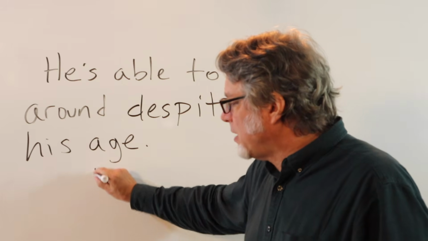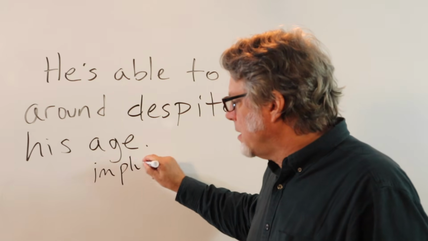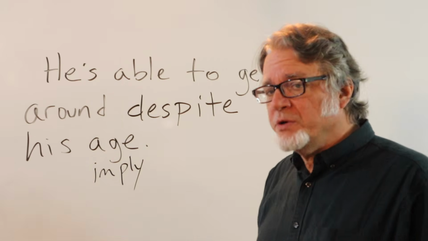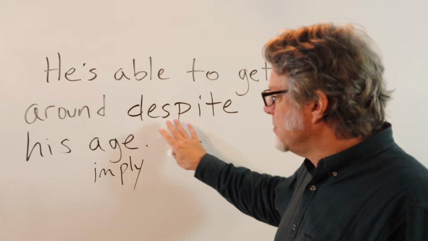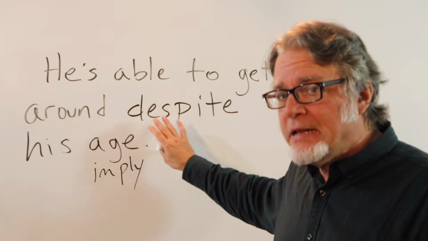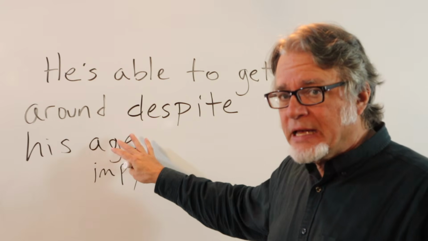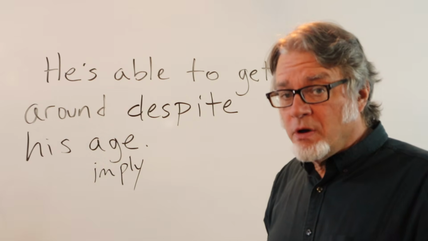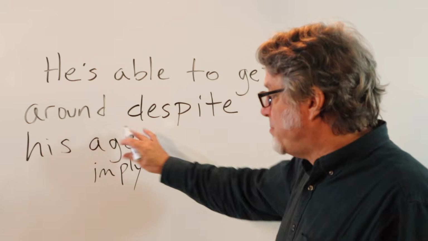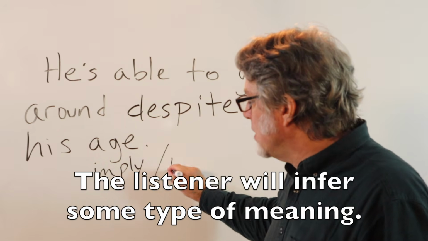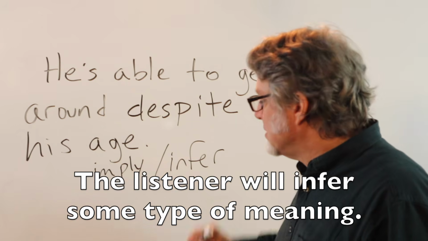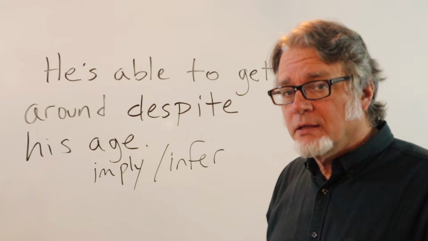When you imply as a speaker or when you're writing, you're saying something that might not be completely evident in the sentence that you use. So the listener, upon hearing this, will infer some type of meaning.